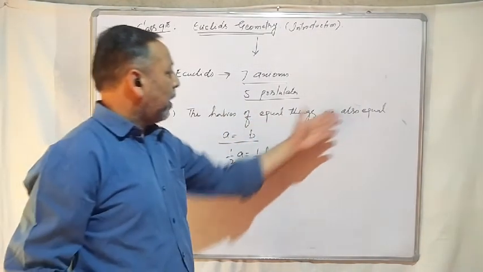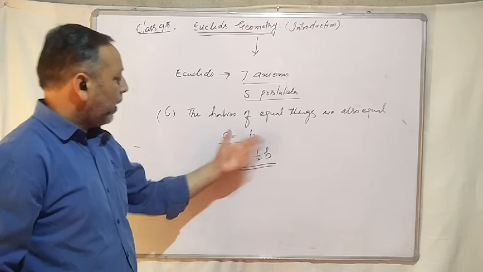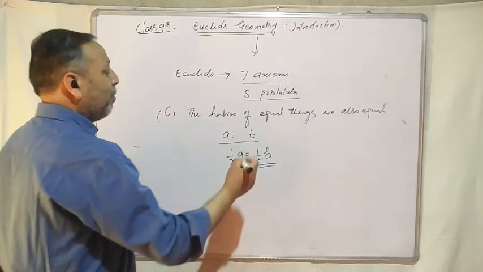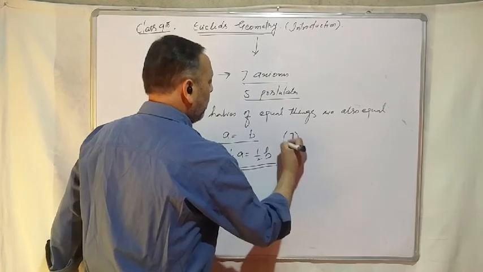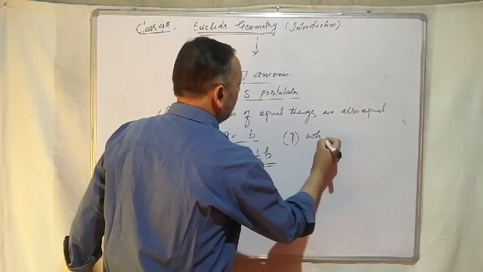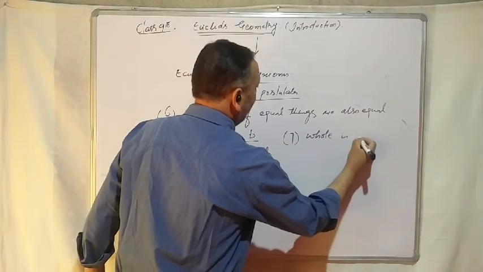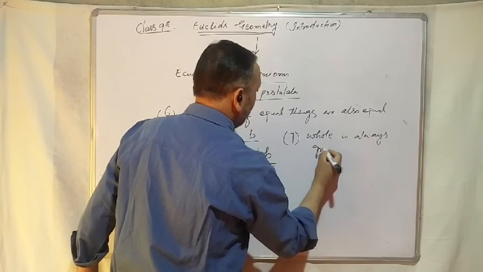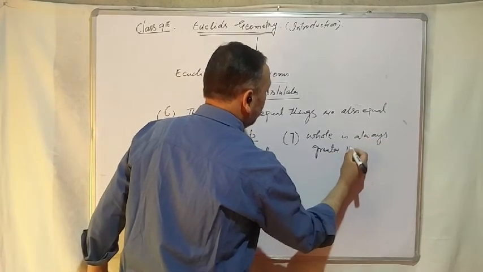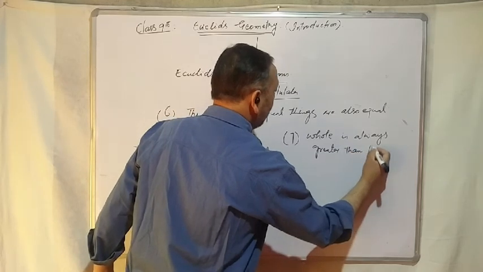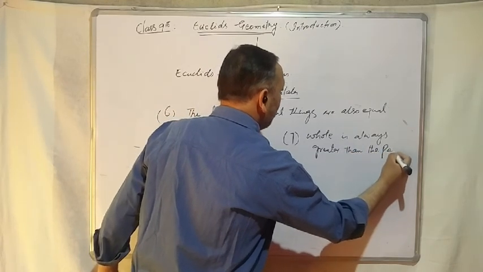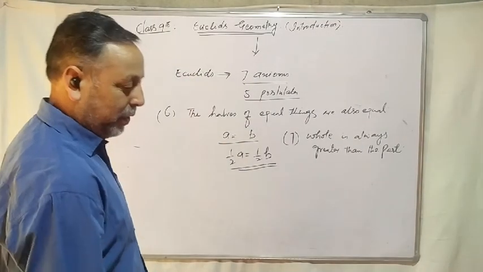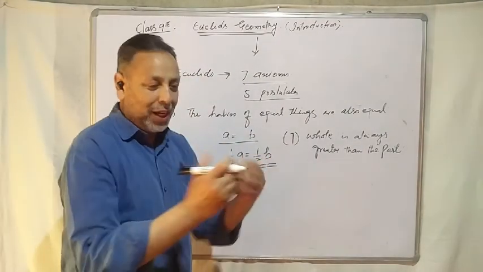Halves of equal things are also equal. That means if a is equal to b, then half of a will be equal to half of b. And number 7, whole is always greater than the part. Whole is always greater than the part. यानी पूरा जो है वो आधे से ज्यादा होता है.